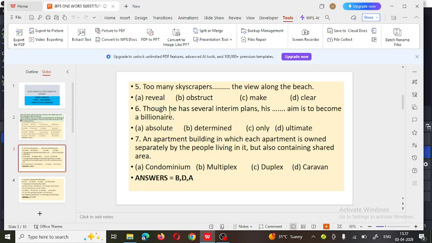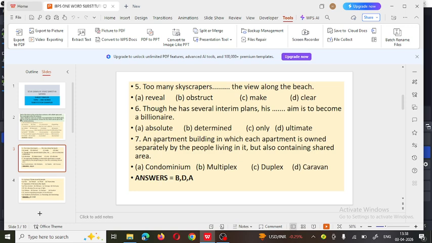Next, though he has several intent plans, his dash aim is to become a billionaire. So what is his plan? Absolute, determined, only, or ultimate. So his ultimate aim is to become a billionaire. So the correct answer is ultimate.